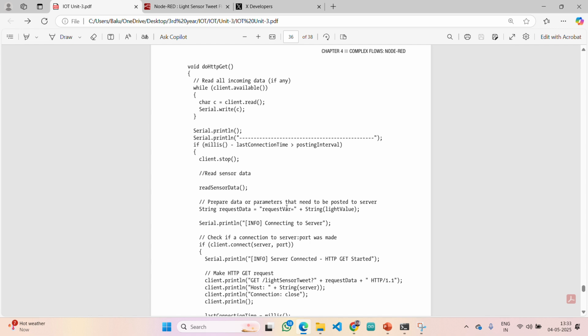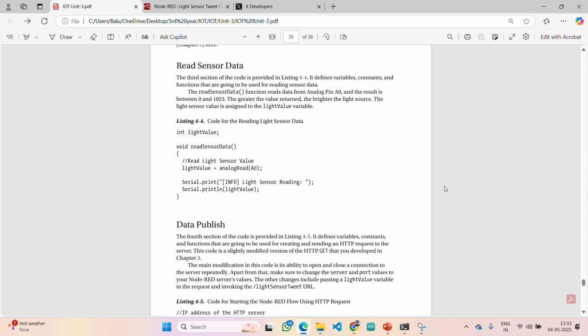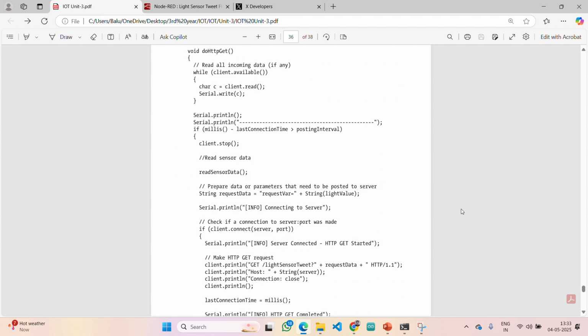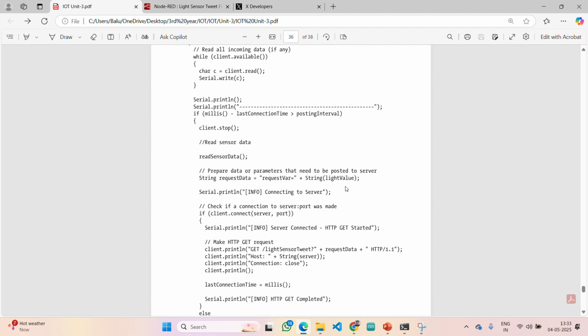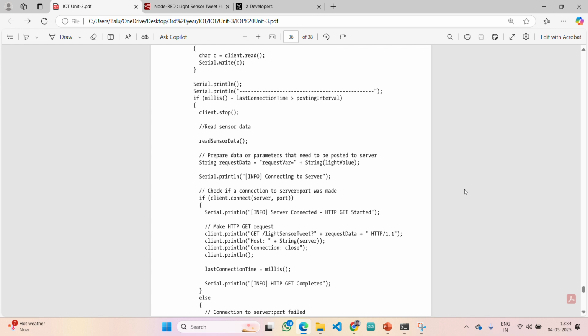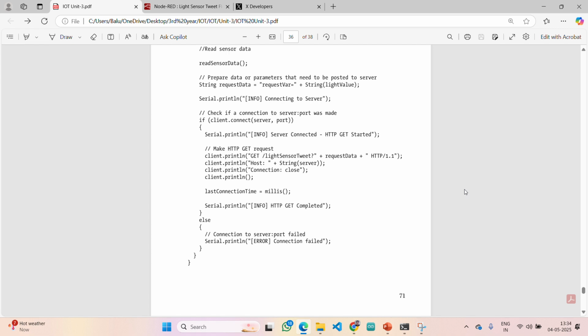The LDR sensor value is stored in the light value variable. Here you are converting it to a string, and then inside Node-RED it will be converted to an integer. The reason is that we can't send the information as an integer to Node-RED, so we convert it to a string and send it, and Node-RED converts it again to an integer and delivers the information.